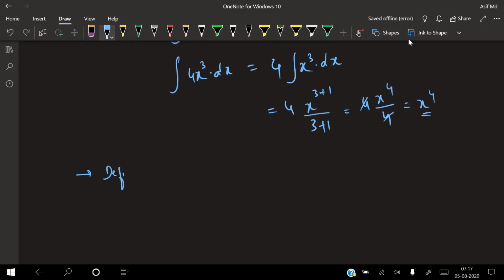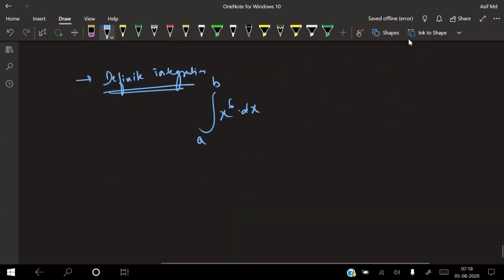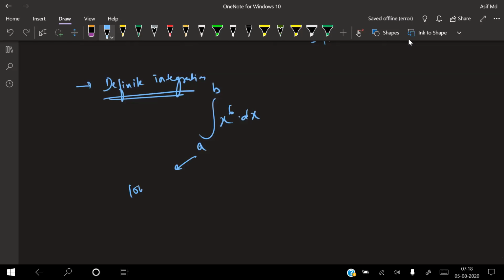Same way, definite integration. Definite integration means exact value. Like say integral of x to the power of 6 into dx, with limits say for example a and b. A is known as the lower limit, and b is nothing but the upper limit.